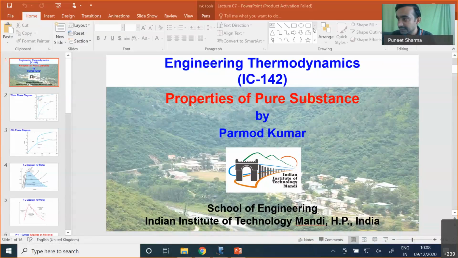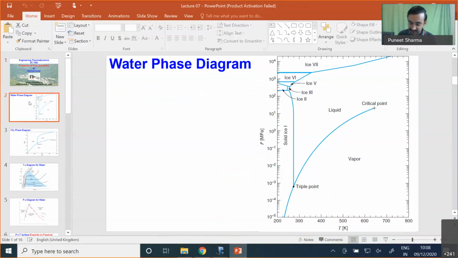We had started our discussion on the properties of pure substance in our last lecture. If I briefly recapitulate what we have done, let me show you this property diagram. This is a pressure and temperature diagram, plotted on a semi-log graph paper, so you can clearly see the pressure is on a log scale and temperature is on a linear scale.